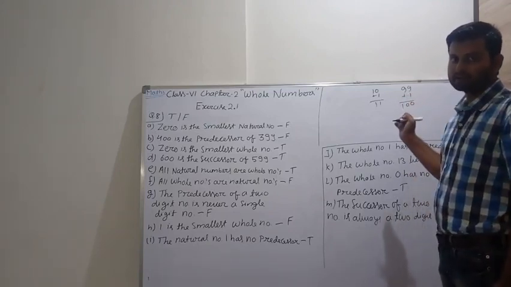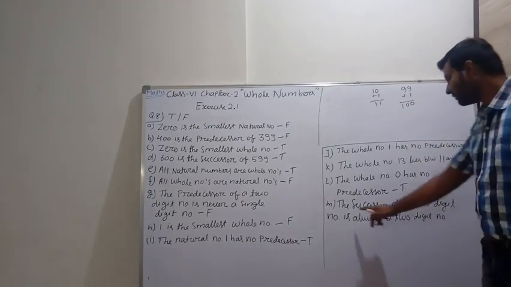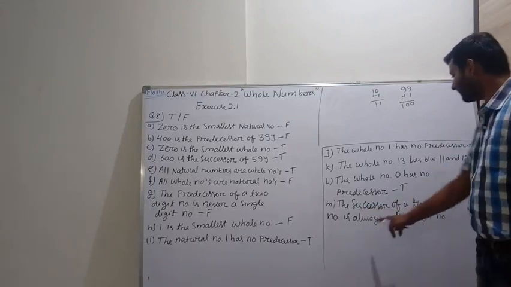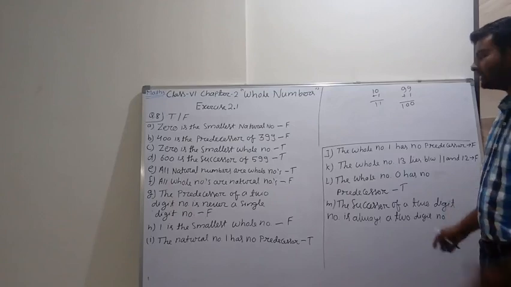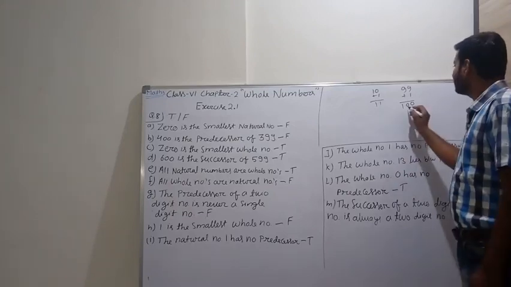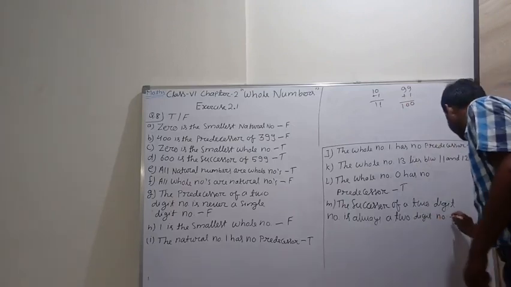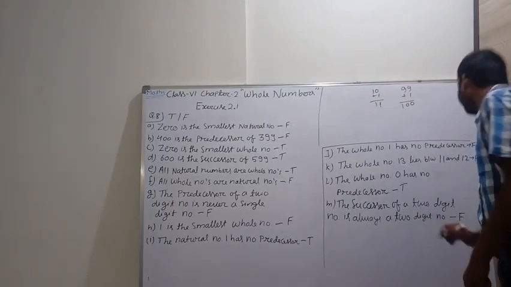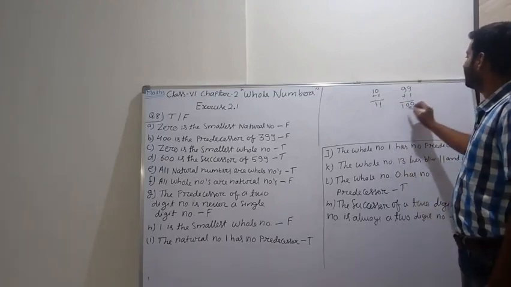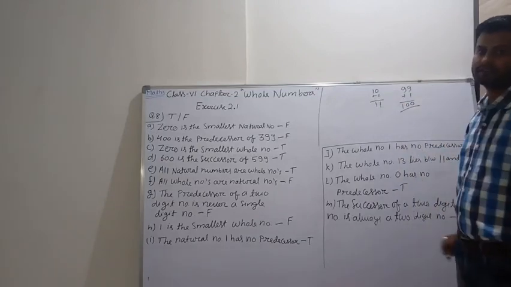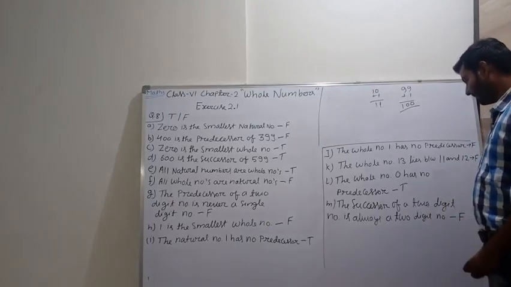But 100 is not a two-digit number. So it is a false statement. Why? Because the successor of a two-digit number is not always a two-digit number. It may be a three-digit number also. So the given statement is false.